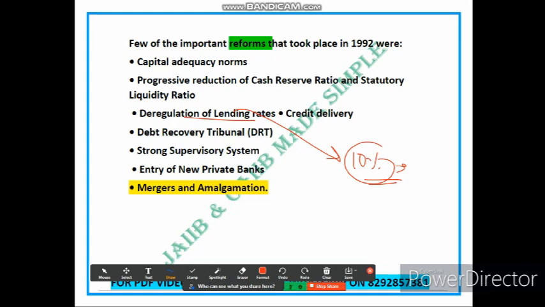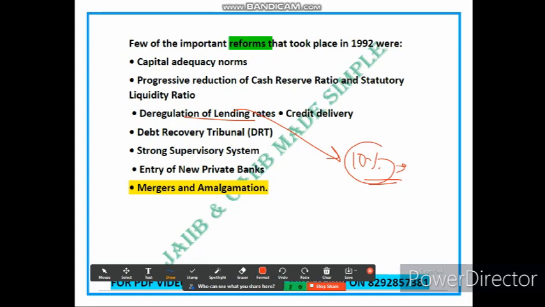So however, after the deregulation, banks have the flexibility to set their own lending rate based on factors such as cost of fund, credit risk, market demand, etc. So this is all about this deregulation of lending rate. Hopefully you have understood. The next point is credit delivery. So these are the important reforms which were brought about in 1992.